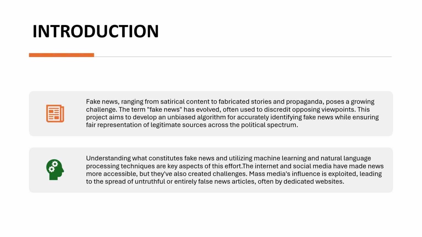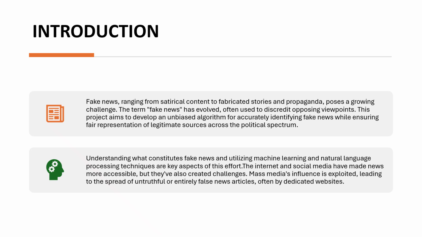In this project, my aim is to create a fair algorithm that can correctly identify fake news while treating real sources accurately. This relates to information retrieval, where the IR system finds trustworthy information from large datasets. Fake news detection focuses on filtering out false and misleading content from the huge amount of online data. To do this, we first need to understand what counts as fake news, and then use machine learning and natural language processing to detect it.